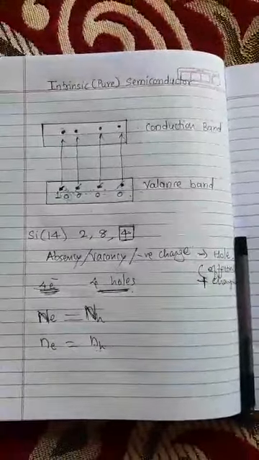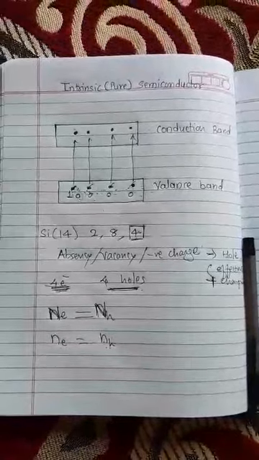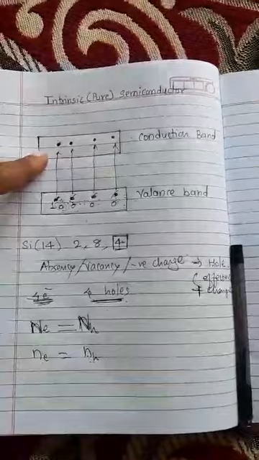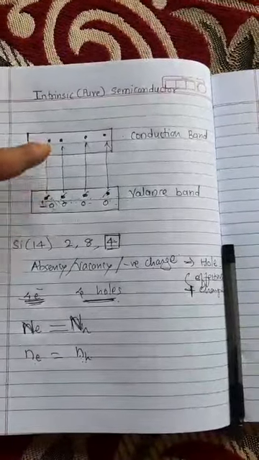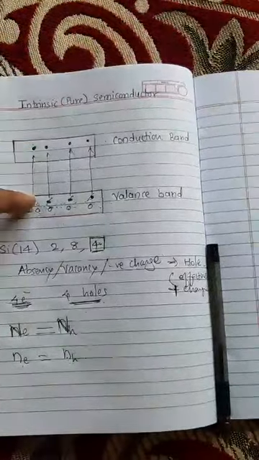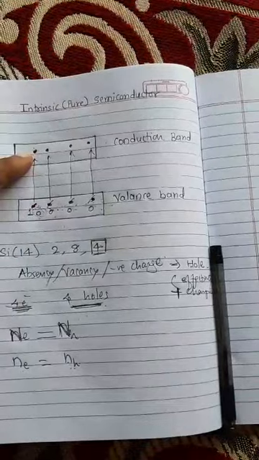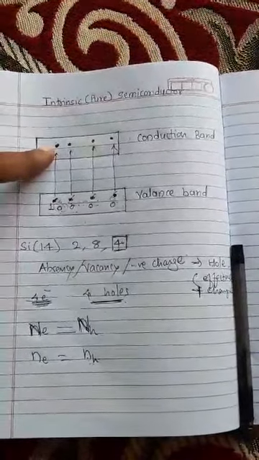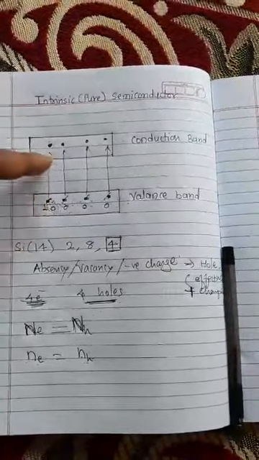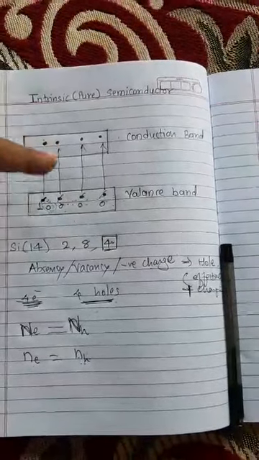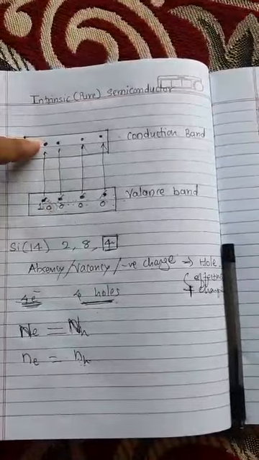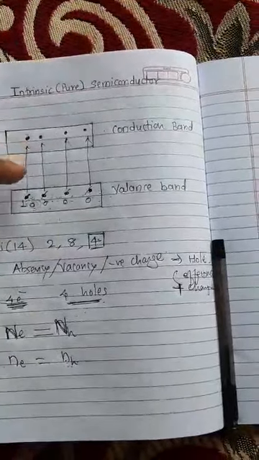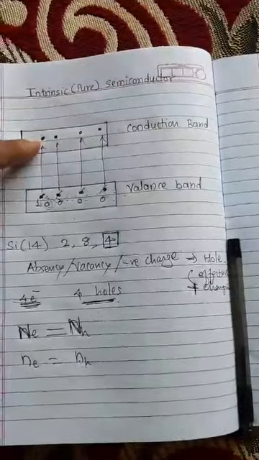At 0 Kelvin, no electron is present in the conduction band, meaning there is no transfer of electrons, meaning the electrical conductivity is 0 for the intrinsic semiconductor. As the temperature increases, electrons shift to the conduction band, there is a movement of electrons, and we observe some conductivity.